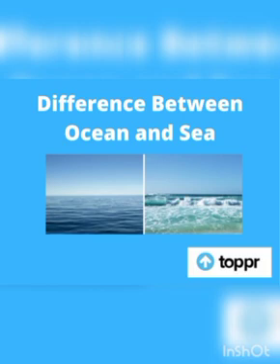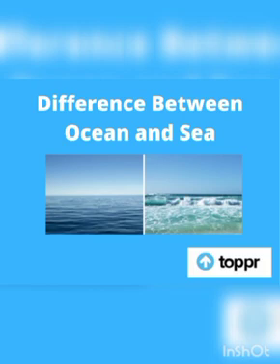There are five important oceans: the Pacific Ocean, Arctic Ocean, Atlantic Ocean, Southern Ocean and Indian Ocean. Next, smaller areas of water are called seas.